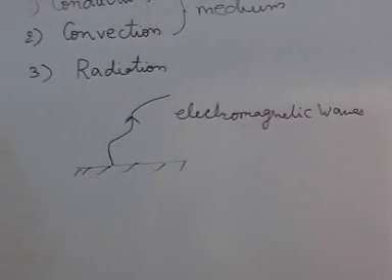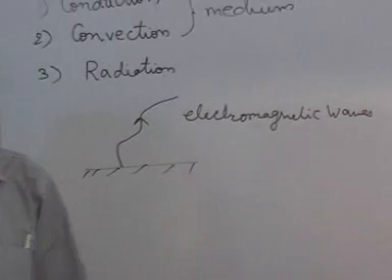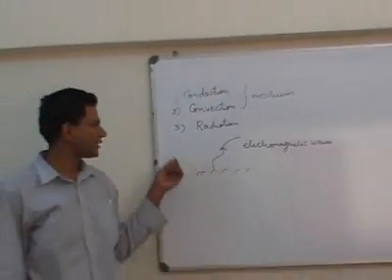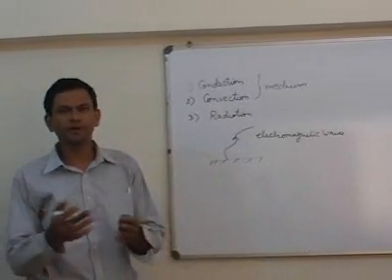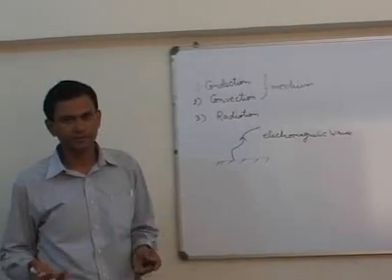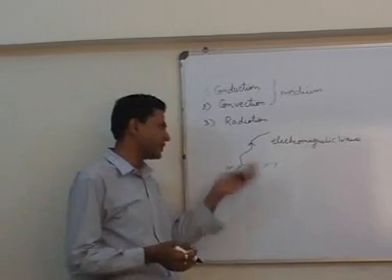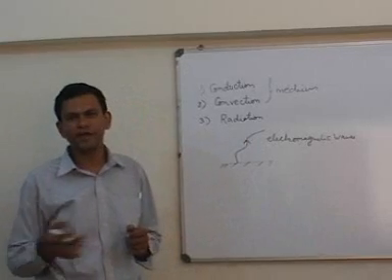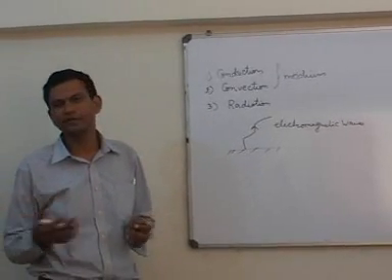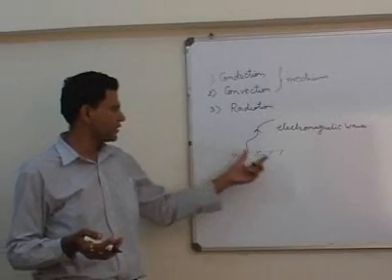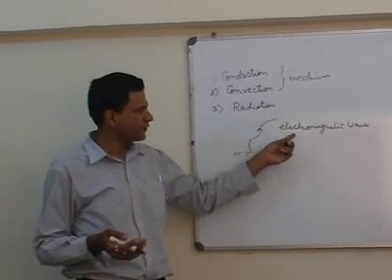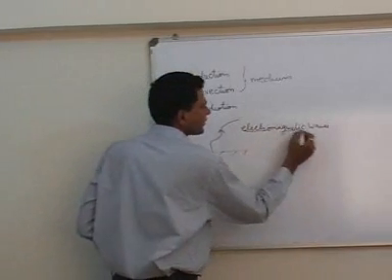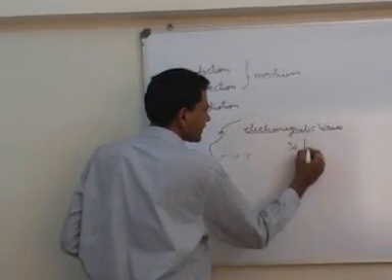And what are electromagnetic waves, and why is this surface emitting electromagnetic waves? As all electronics engineers say, electromagnetic waves are nothing but a group of photons. They call it a swarm of photons. And why does the surface emit electromagnetic waves? Because all inorganic materials consist of a large number of molecules vibrating at various speeds. Because of that, electromagnetic waves in the form of photons come out, and these waves have a property of traveling in a straight line.